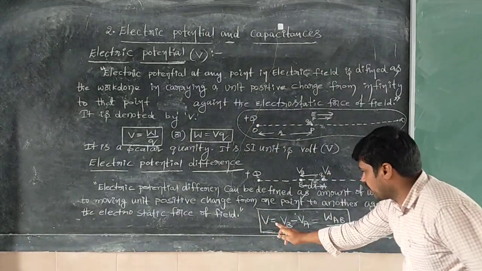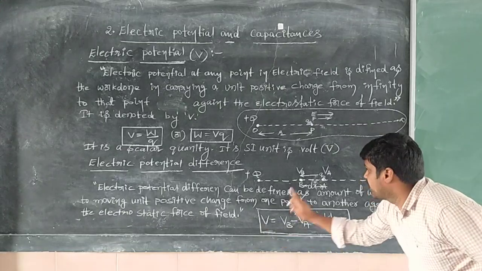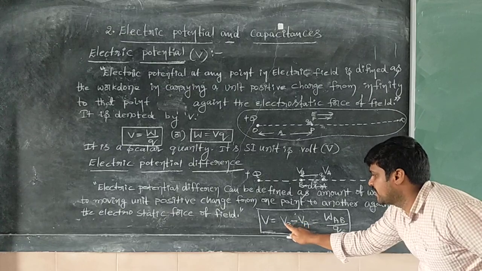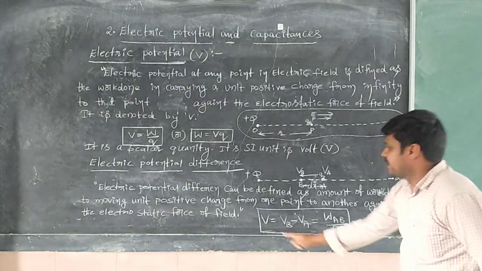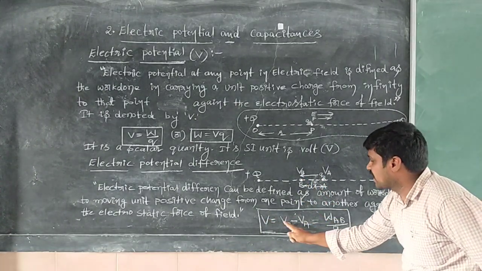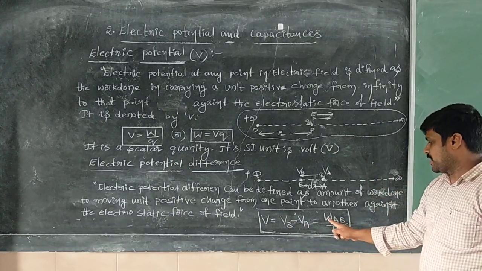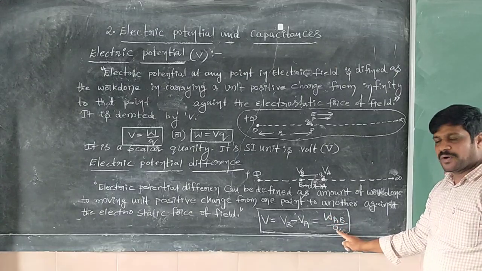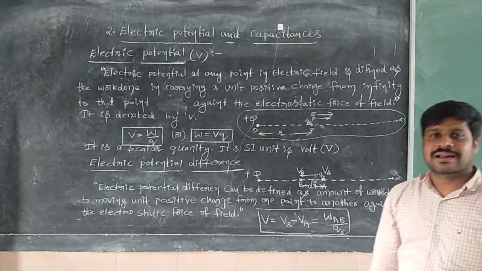So the electric potential difference between these 2 points is equal to the potential difference between the 2 points, that is equal to the work done in order to move the unit positive charge from point A to point B. That is said to be electric potential.